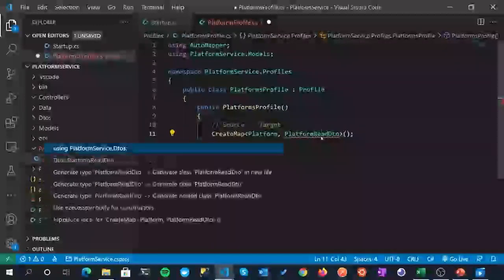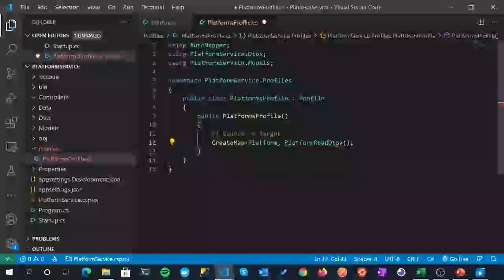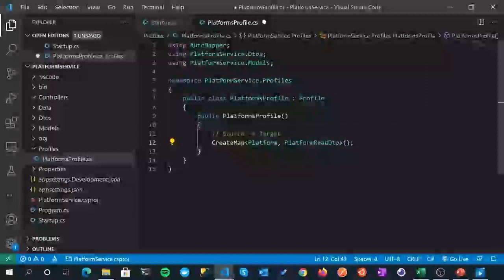We'll just bring in that namespace. So again, just to reiterate, this is servicing our reading scenario. The source of our data is our platform model, and the target is our platform read DTO. Now, a couple of important points here. Because our platform class and our platform read DTO have properties that are named exactly the same thing, and that's the way we want to map them, we don't need to tell AutoMapper anything else. Hence the name AutoMapper, it does it for us, which is brilliant. When we move through the course, we're going to be creating other classes and other entities where that's not straightforward, and we have to then explicitly tell AutoMapper how to map or not to map between properties, but we don't need to do that yet.